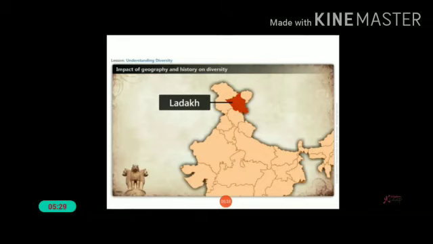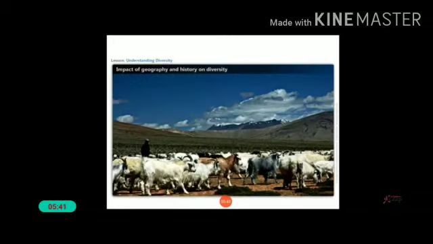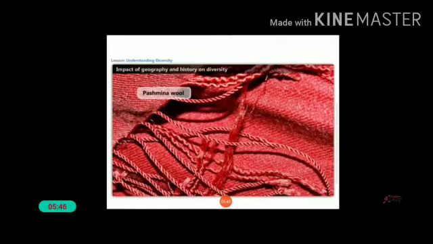People here keep sheep, and the sheep in this region are special because they produce pashmina wool. This wool is priced, and pashmina shawls cost a lot of money. The people in Ladakh carefully collect the wool of the sheep and sell it to the traders from Kashmir. Pashmina shawls are chiefly woven in Kashmir.